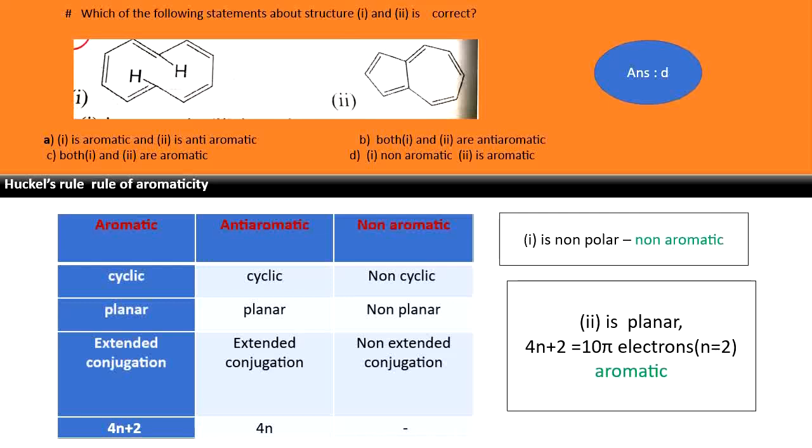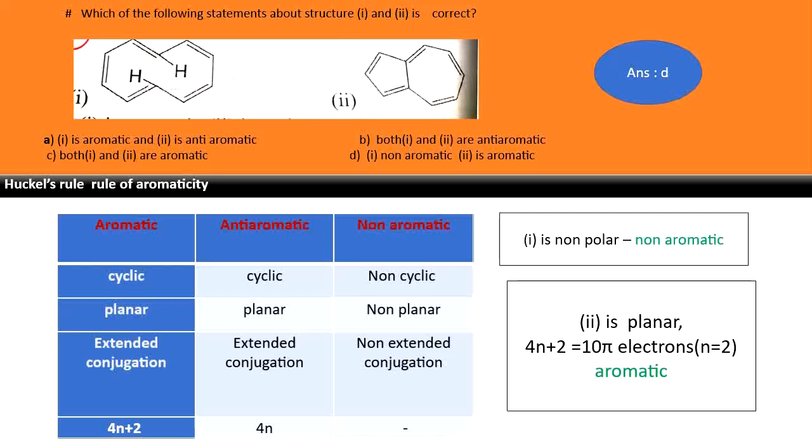Okay, let's just see the first compound. The first compound is non-planar because it is not a closed structure, so automatically it is non-aromatic. And the second structure consists of bicyclic rings, one having 5 carbons and another having 7 carbons. These are planar.